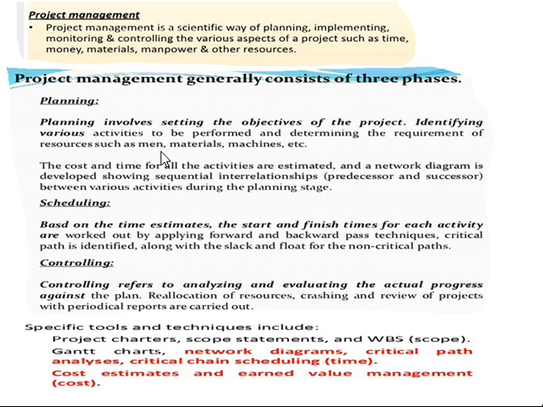Once we have planned, we need to schedule. What will be the starting time of our project, how much time will be taken to complete our project, and how we are going to showcase that in diagrams or charts. That is the scheduling part.